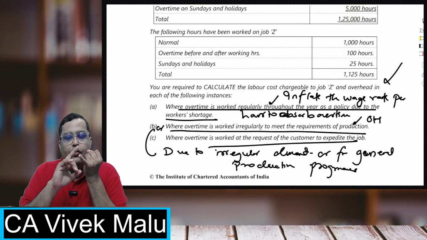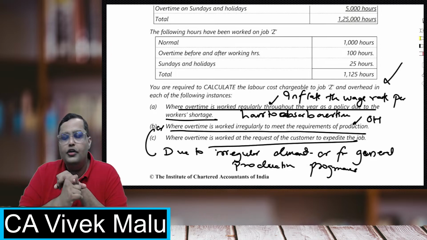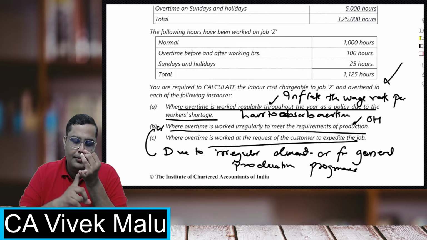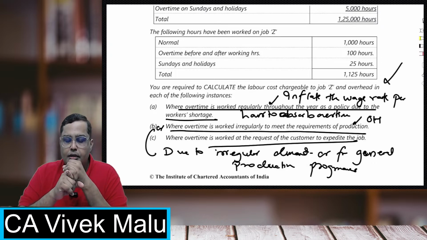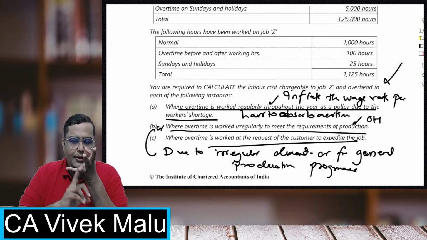Where the overtime is at the request of the customer, it is charged to the customer directly. Where overtime is due to the fault of a department, it is charged to the department. Where overtime is on account of abnormal conditions, it is charged to costing P&L.